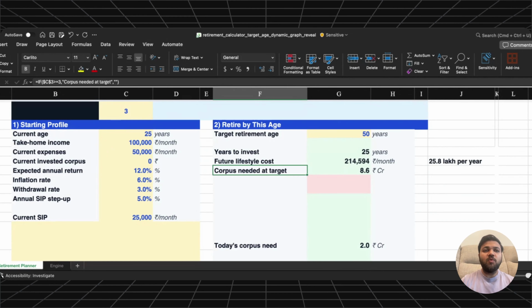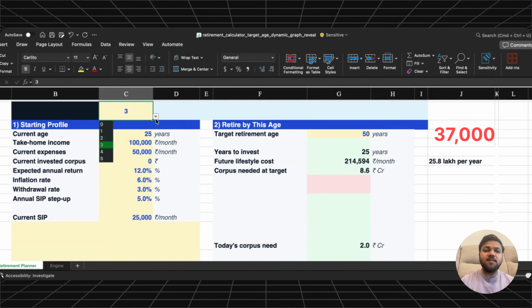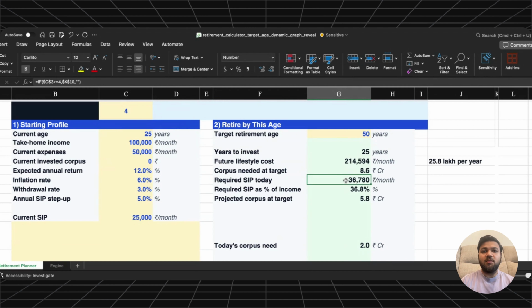Now, the question is how much do they need to invest every month today to reach that number? The calculator shows that to retire at 50, this person needs roughly 37,000 per month, right? So, let's see here. Now, compare that with their current SIP. They are currently investing 25,000 per month. So, retiring at 50 is not impossible, but 25,000 per month is not enough. They need to increase their SIP meaningfully. This is the first practical takeaway. If you are 25 and you're earning 1 lakh per month, retiring at 50 may be possible, but only if your investments improve over time.